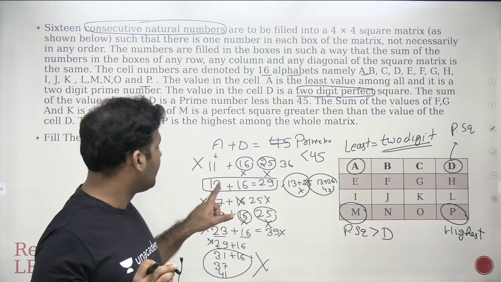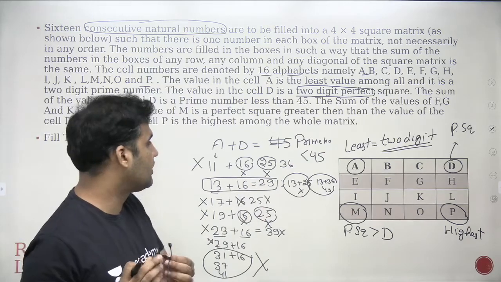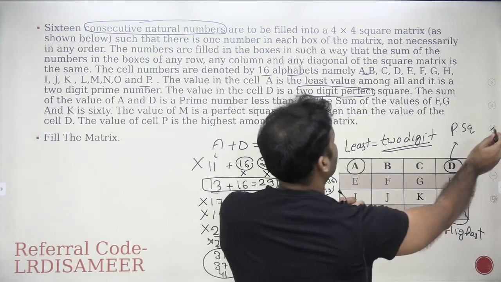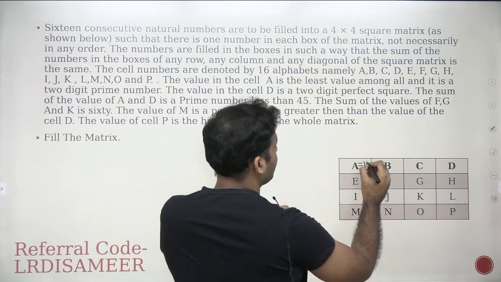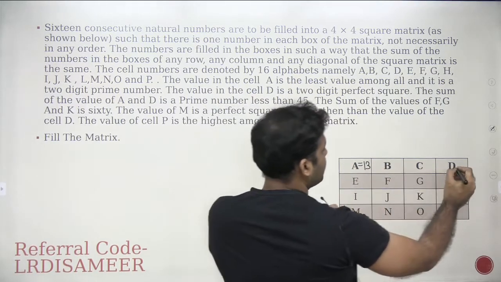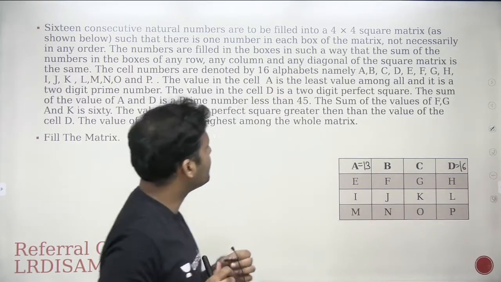So now you see that we got the value of A, we got the value of D. Now let's write it down. A is 13, right? The value of A is 13 here. D is 16 here. The value of D is 16 here. Now M is a perfect square.